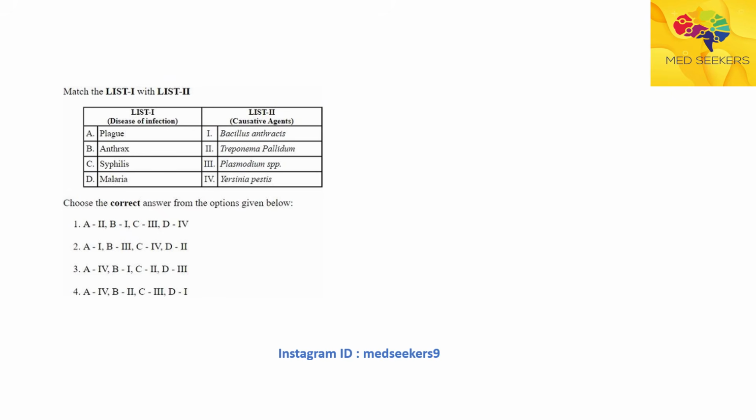So far I told you about all the 2025 most commonly asked questions, concepts in detail. So let's solve few 2025 questions, then you will get an idea how to study while solving PYQs. Let me take this question as an example. Here you can see they have given matching disease of infection and causative agent. So many of you know malaria is caused by Plasmodium, syphilis is Treponema pallidum, anthrax is Bacillus anthracis, plague is Yersinia pestis.